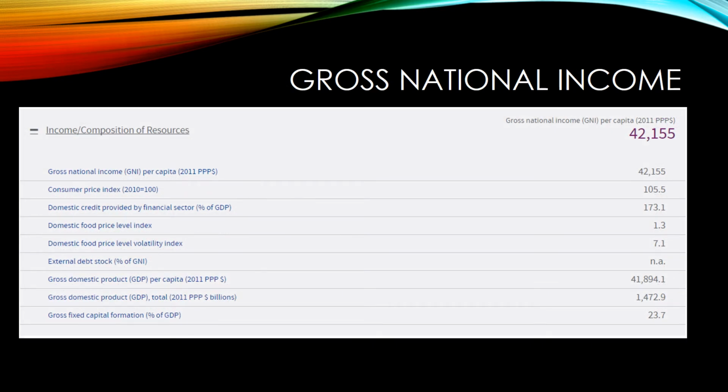Gross national income. A relatively high GNI indicates that this country is fully developed and the economy is successful. According to the World Bank, Canada's GNI was approximately 1.5 trillion purchasing power parity, or PPP, dollars in 2013.